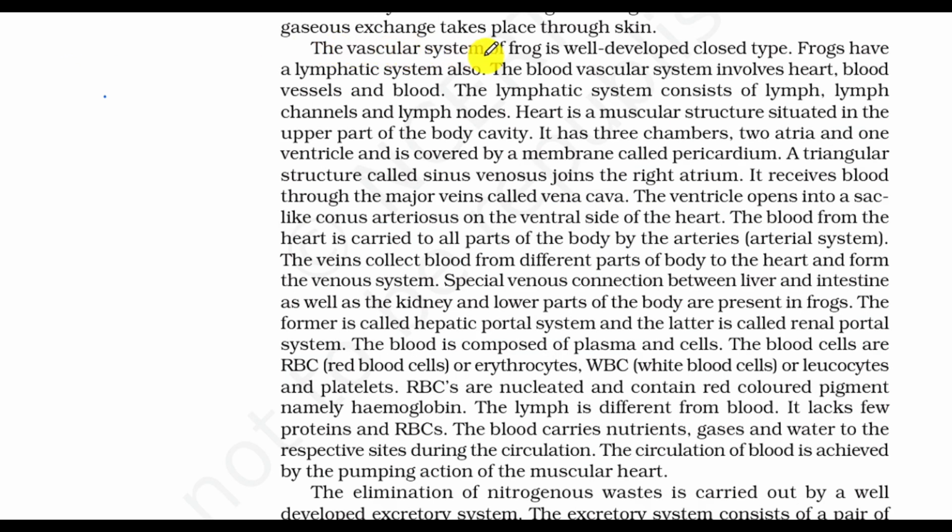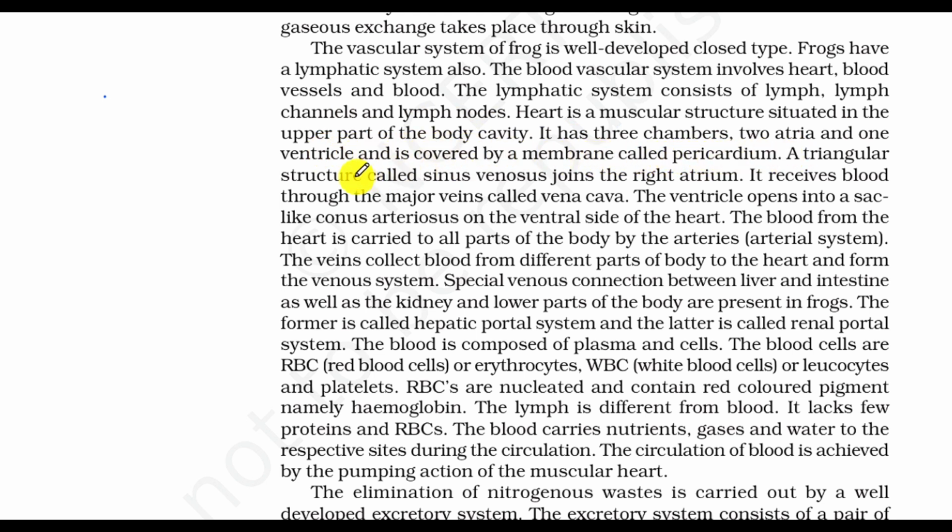The vascular system of frog is well developed closed type. Frog has a lymphatic system also. The blood vascular system involves heart, blood vessels and blood. The lymphatic system consists of lymph channels and lymph nodes. Heart is a muscular structure situated in the upper part of the body cavity. It has three chambers, two atria and one ventricle, and is covered by a membrane called pericardium.